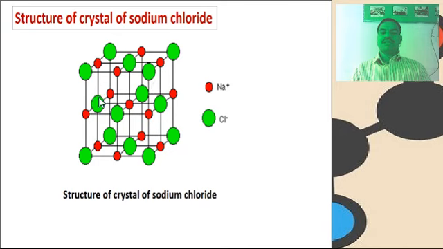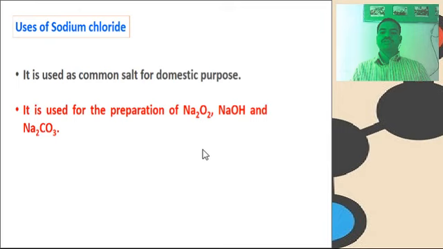These are the crystallographic structures of sodium chloride, and here is the structure of the crystal of sodium chloride. The red color is the sodium ions, and the green color is the Cl ions, and this is the whole crystal structure of sodium chloride. Then uses of sodium chloride. It is used as common salt for domestic purposes. It is used for the preparation of Na2O2, NaOH and Na2CO3. Those are very important compounds.